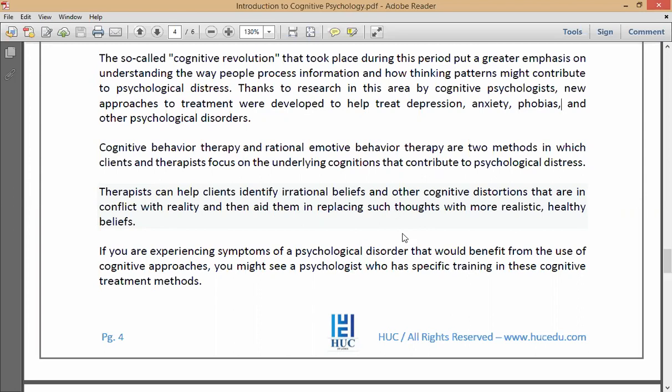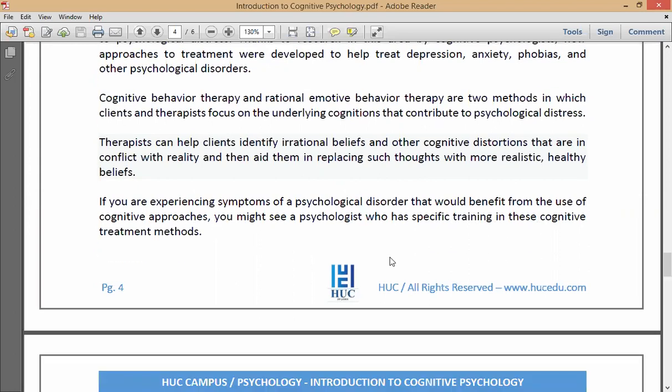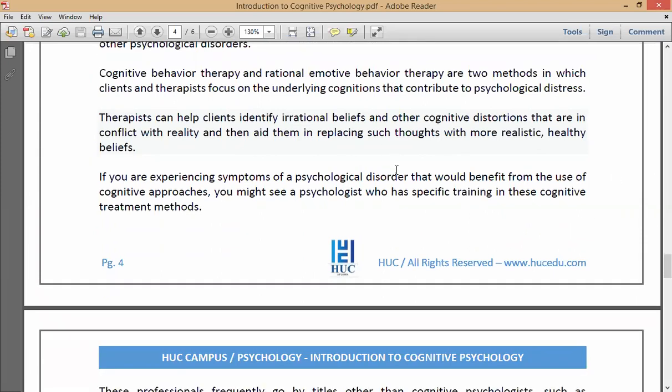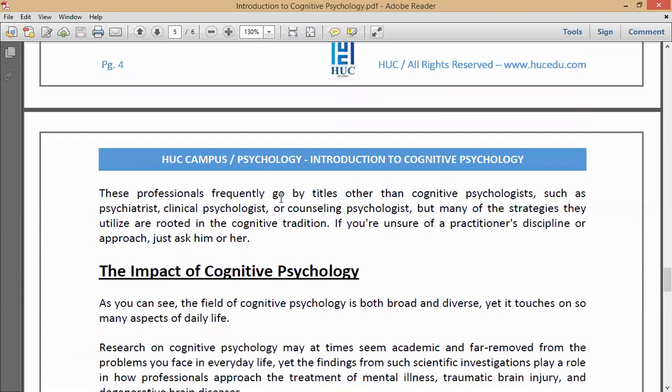If you are experiencing symptoms of a psychological disorder that would benefit from a cognitive approach, you might see a psychologist who has specific training in these cognitive treatment methods. So if you are having any difficulties in these areas which I discussed earlier, you can definitely consult a psychological counselor or psychologist, right? These professionals frequently go by titles other than cognitive psychologist, such as psychiatrist, clinical psychologist, or counseling psychologist.